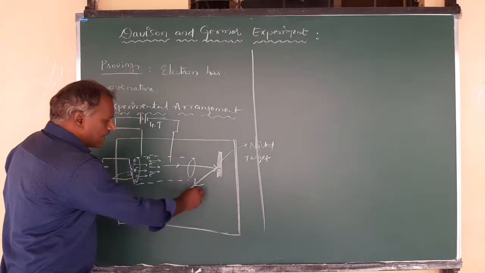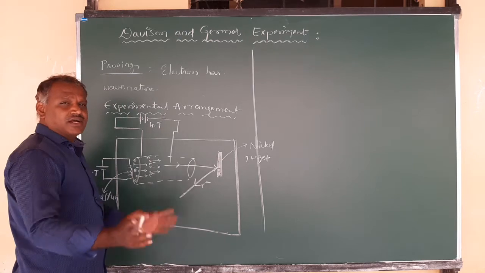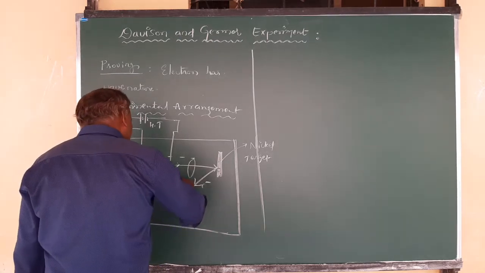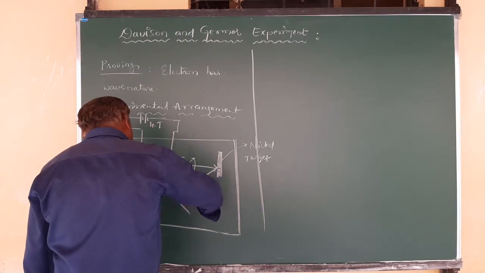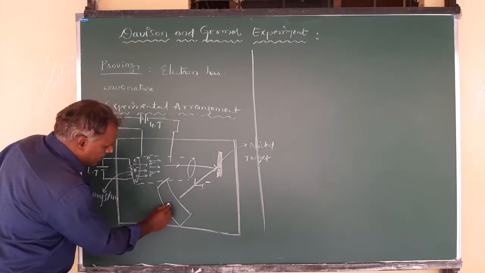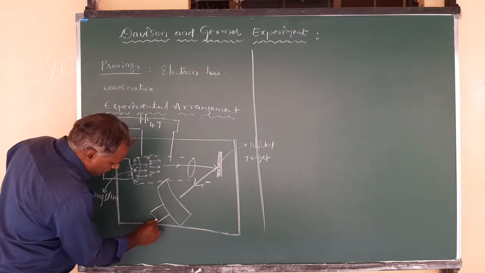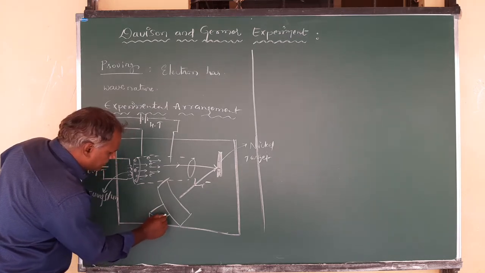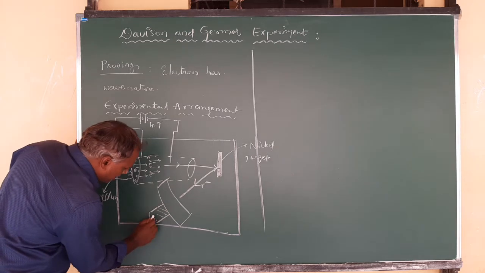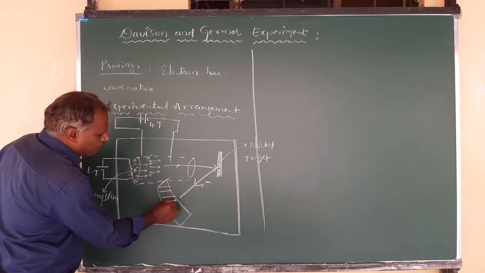The electrons get diffracted and scattered, and these scattered electrons are collected by a movable collector. Connected to it, you have a galvanometer. This is the movable collector.